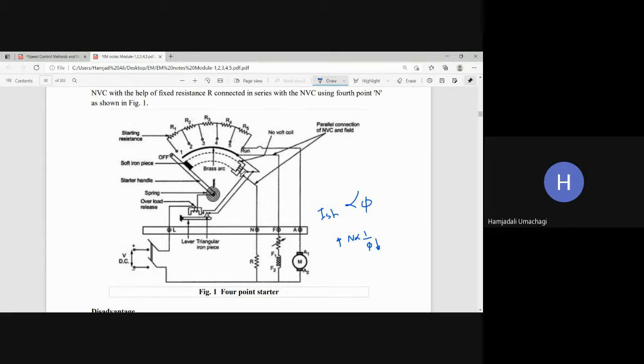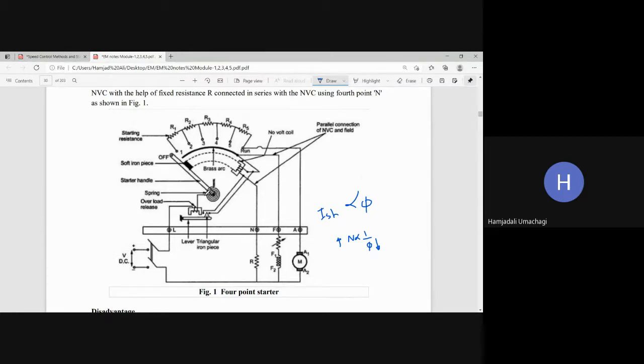In a parallel connection, the current to the other points will be different. Only the voltages will be the same, but the currents will be different. So such a problem we are going to reduce in the case of the 4-point starter. So now you can see here, this is all about the no volt coil, overload release coil connection. From the brass arc point, one connection goes to the F point, the other goes to the no volt release coil, and the other connection goes to the N point to the rheostat, which is of fixed value, then back to the DC negative point. So this is all about the elements of the circuit diagram of the 4-point starter.